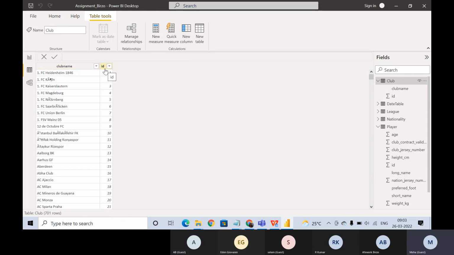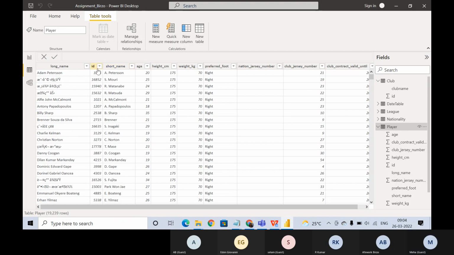What will happen in this case? Just think, we have only 701 rows, right? So if we map this ID with the player ID, the mapping will happen only till 701.